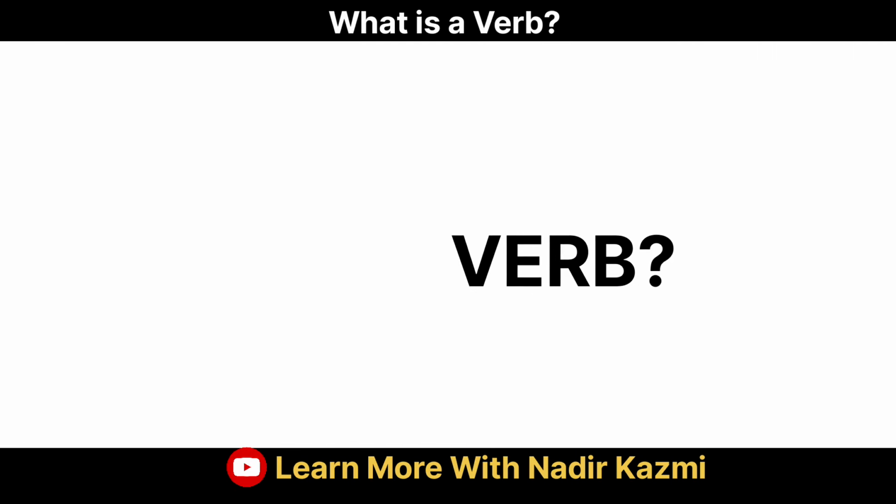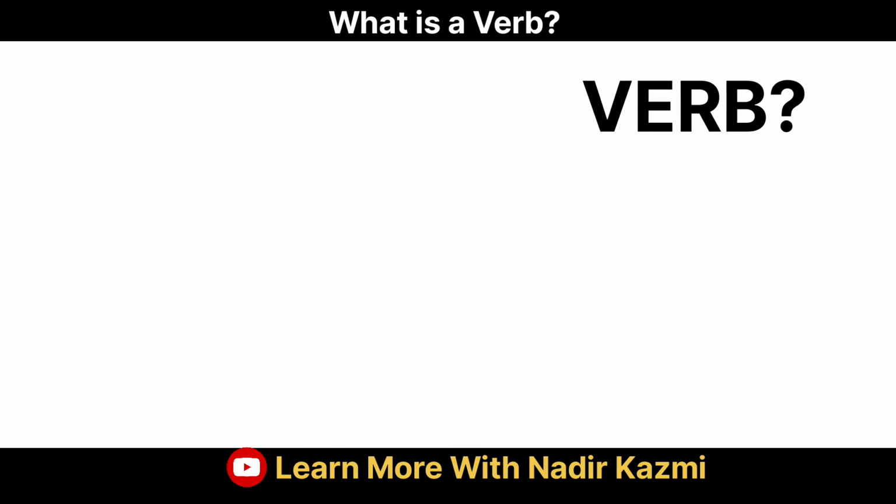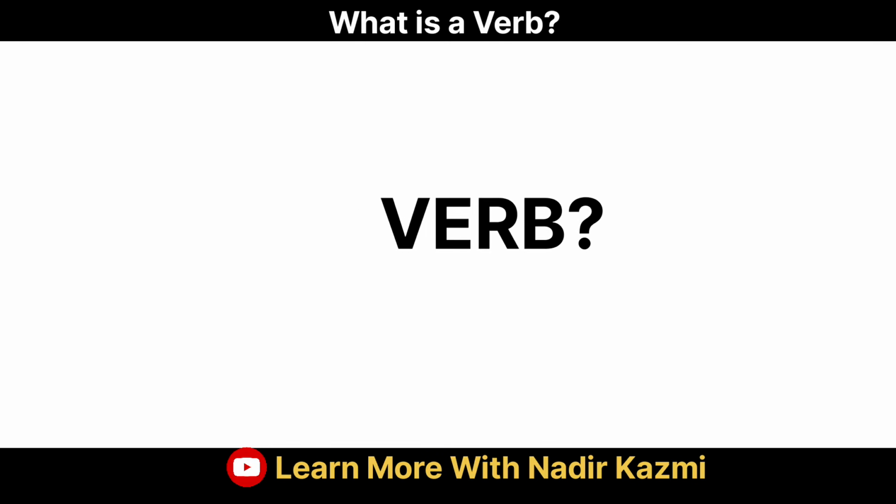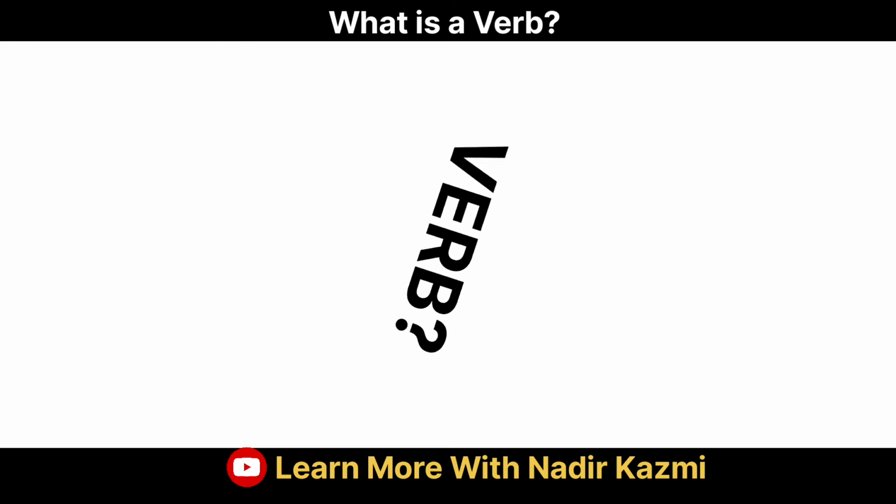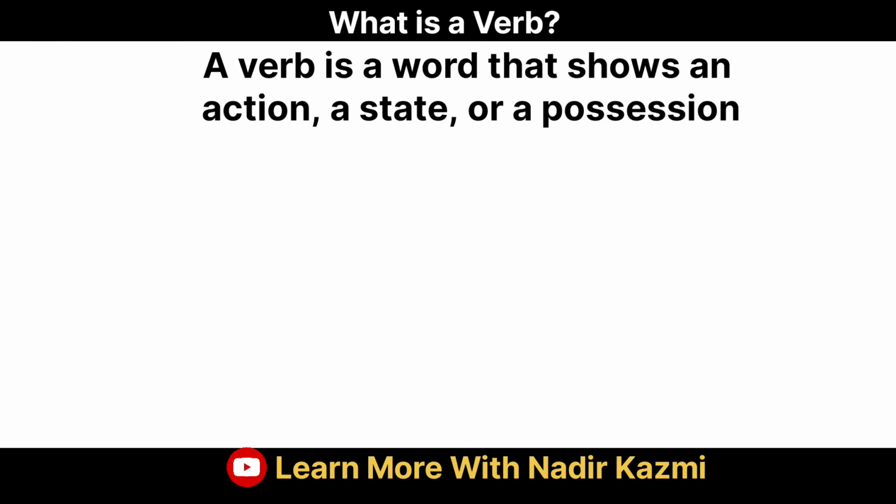Today's lesson is about another very important part of speech in English, and that is verb. So now let's move over to today's topic. What is a verb? A verb is a word that shows an action, a state, or position. In simple words, without verbs we cannot make a sentence.